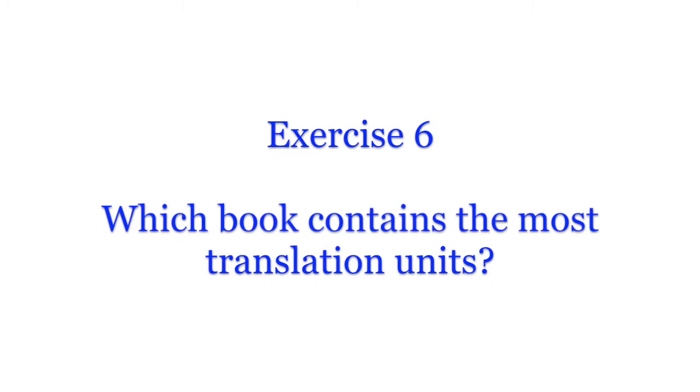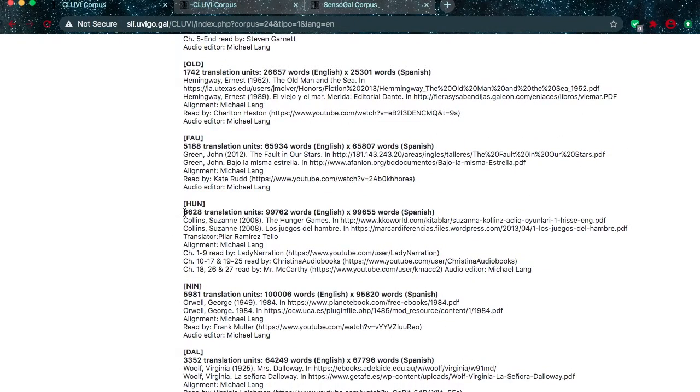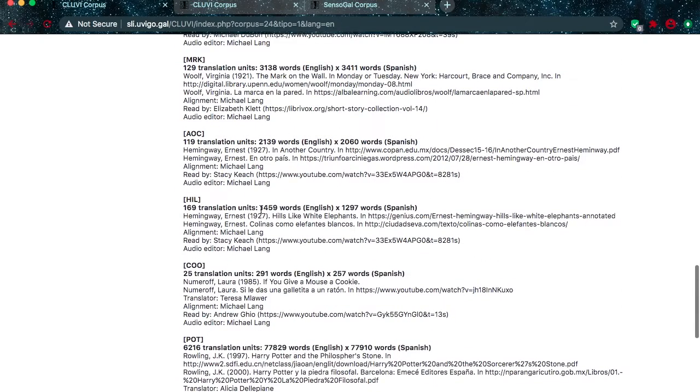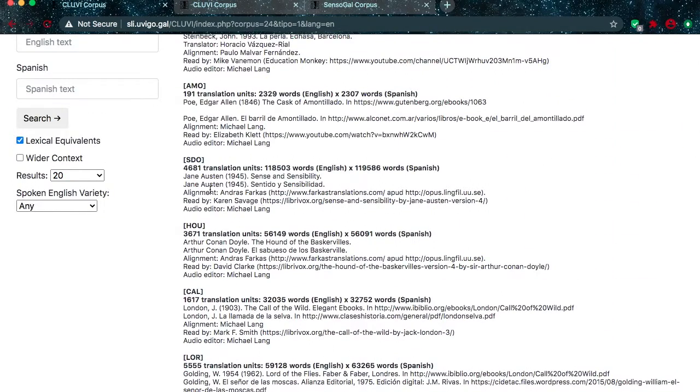Exercise 6. The book with the most translation units is The Hunger Games by Suzanne Collins, 6,628. Note that the book with the most words, Sense and Sensibility, does not have the most translation units. In fact, it has less than The Lord of the Flies, which contains almost half as many words as Sense and Sensibility, which brings us to our final question.